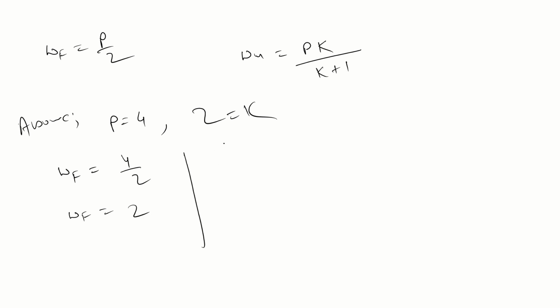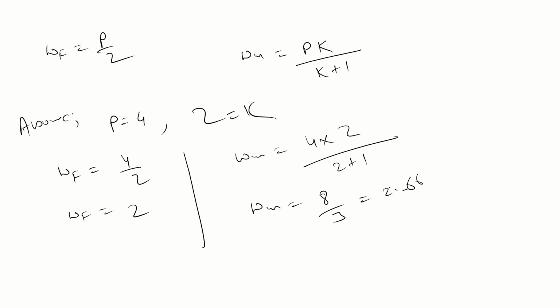Similarly, Wm is equal to 4 into 2 divided by 2 plus 1, so 8 by 3, that is 2 point something, about 2.66.